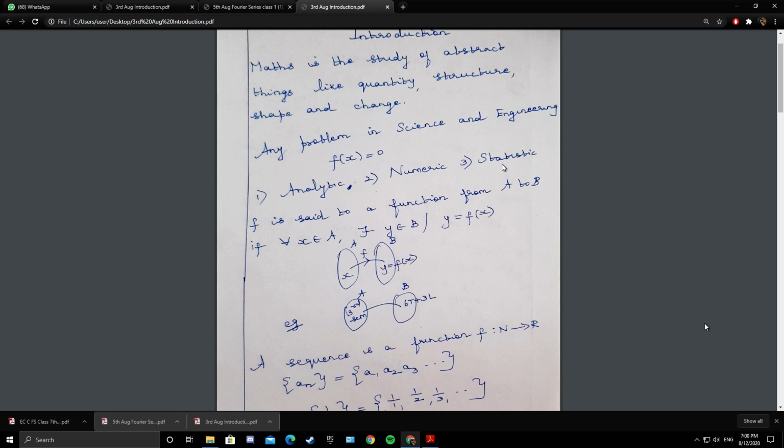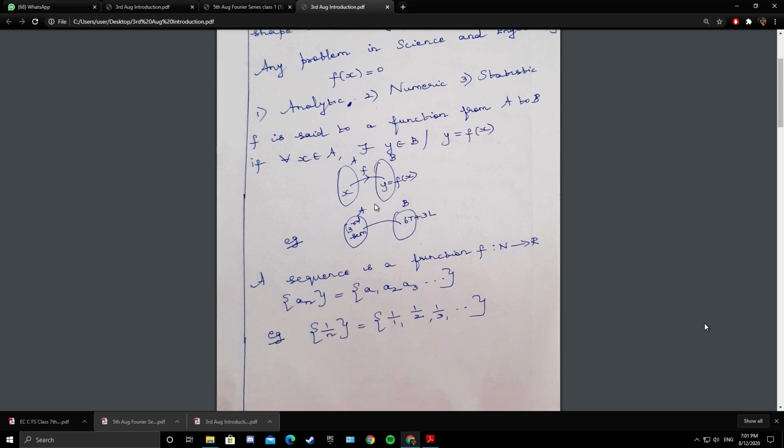So probability is a mathematical quantity. It is a measure of uncertainty or certainty of the event which lies between 0 and 1. That is why you have a combination of all these three in this engineering maths syllabus. In first year you have learnt analytic method and a bit of numerical method. You must have learnt regula falsi and Newton-Raphson method. You will be learning numerical methods and statistical methods in second year.